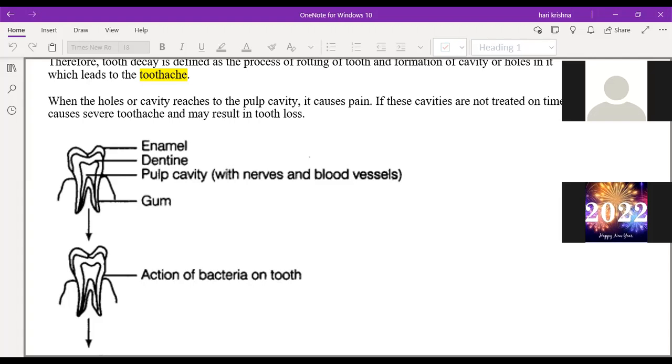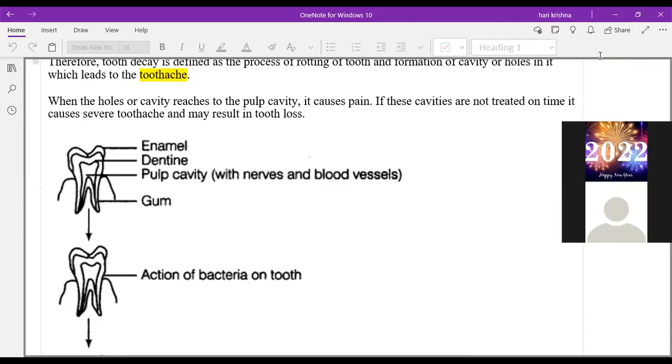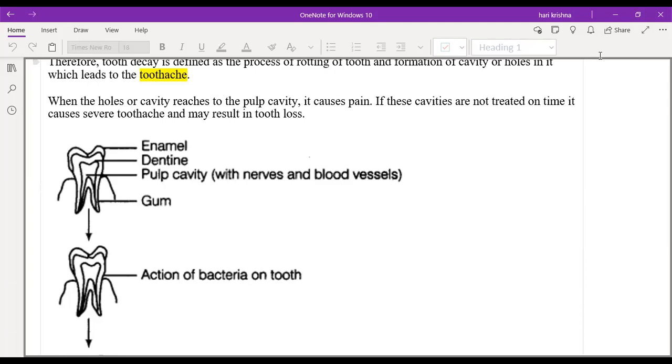Okay, so how can we prevent tooth decay? Sir, we should not eat more sweets, and we should not eat outside fast foods like burgers, because they are not healthy for our health. We should not eat more sugar items. We can eat items with jaggery, but jaggery also has to be eaten in limit only. Sugar we should not eat, and junk food like burgers, pizzas, any outside food, and deep fried items also.